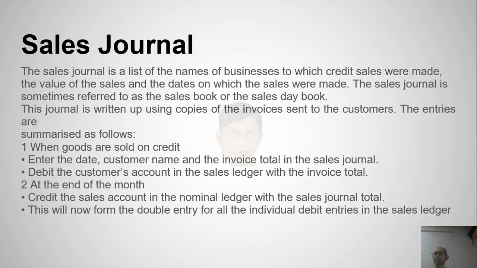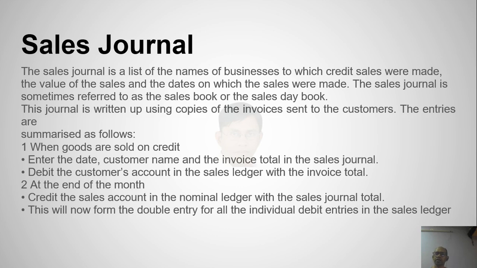Sales journal. The sales journal is a list of the names of businesses to which credit sales were made, the value of the sales and dates on which sales were made. The sales journal is sometimes referred to as sales book or the sales day book. This journal is written up using copies of the invoices sent to the customers. The entries are summarized as follows.